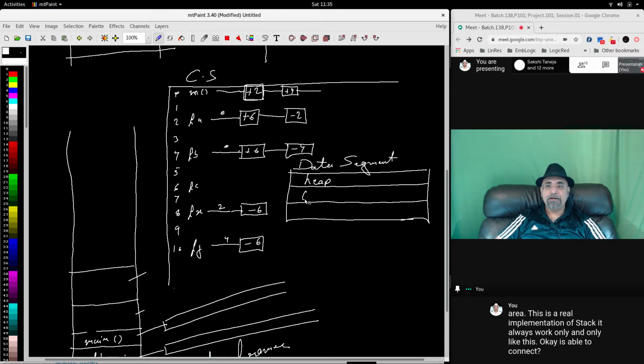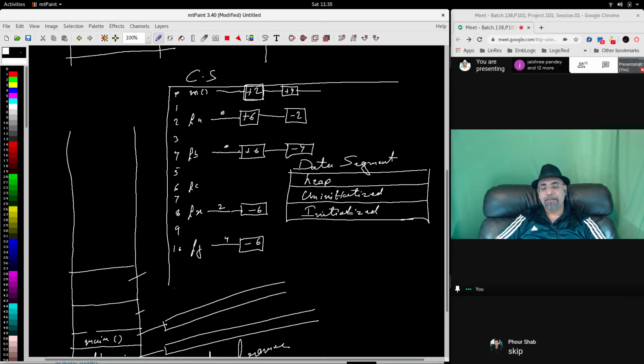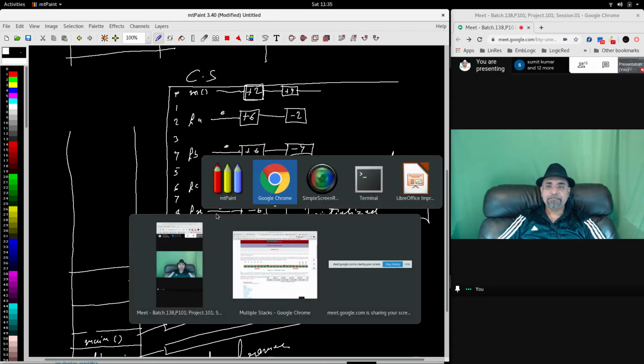Then you have uninitialized data. Then you have initialized data. These are the three parts of the data segment. Always.